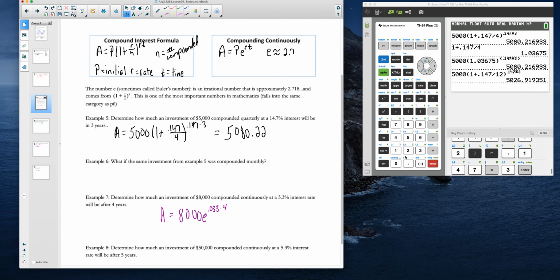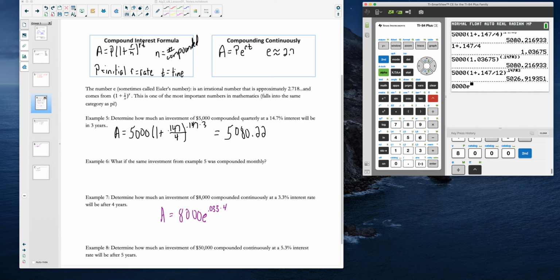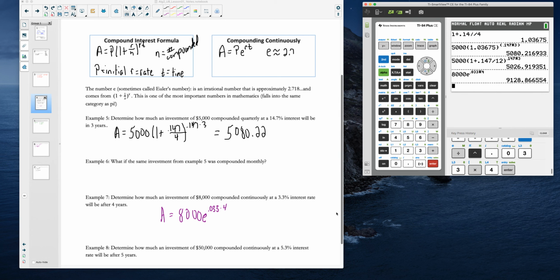All right, now we go back to our calculator. Some of you may or may not know where the e key is. We have an e key just like we have a pi key, and here's the pi key that some of you already know. Here's the e key, so I want to go second division there, and that gives me the e, and I'm going to raise that to 0.033 times 4, which is equal to 9,128.87. So you can see over that 4-year mark, we made about $1,128.